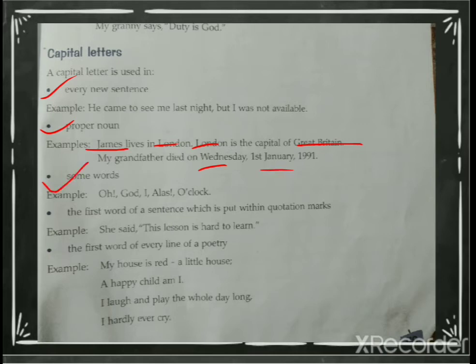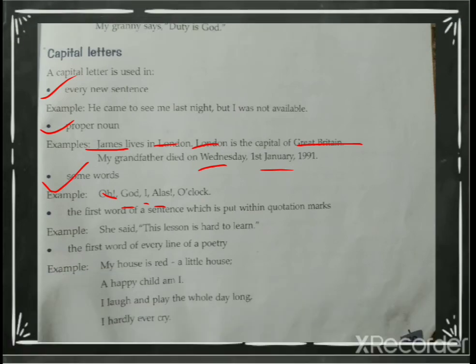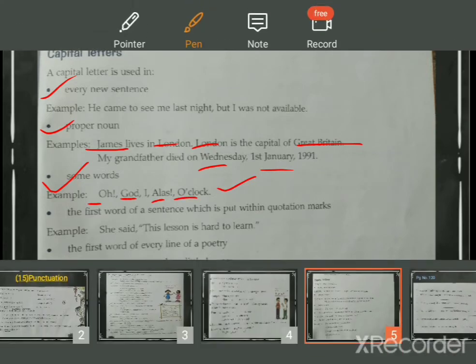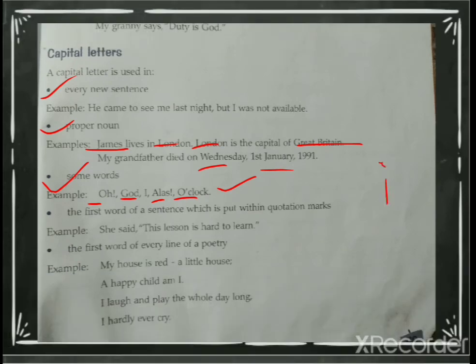Next, some words, like oh, God, I, alas, o'clock. See, some words means these are words with which you have to use capital: oh, God, o'clock, alas, I. Now most of them have the habit of writing i like this in the sentence, which is wrong. You have to use capital letter in I, even if it is in between the sentence.